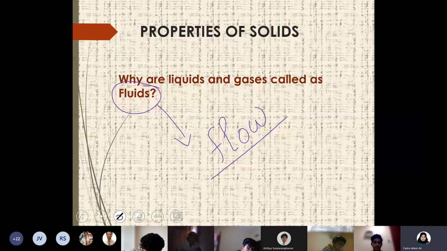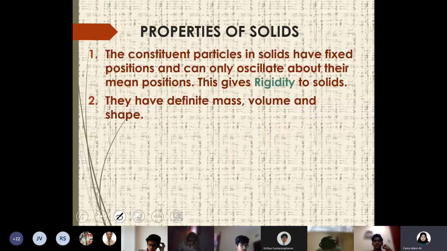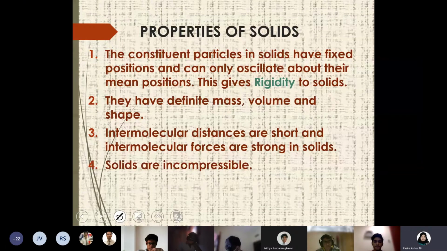Right, this was just a general thing because this term fluid we will be using more frequently throughout this year. So you should know that a substance which has the ability to flow comes under fluid. So except solids, liquids and gases come under this category. Properties of solids, that again you know from your primary classes, so I'm not going through it. Once I upload it, you can go through it, but that's not important because they're just talking about the rigidity, non-compressibility, all those general properties of solids that you already know from your lower classes.